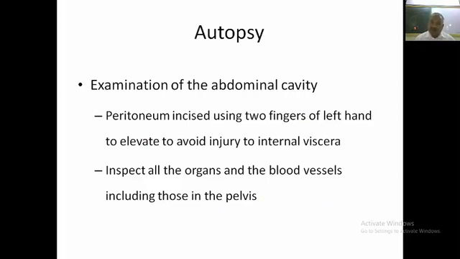Examination of abdominal cavities. Again, find out the cause of death. Fluid or blood in the peritoneum. In one case, the rupture of the spleen was found. The peritoneum was full of blood and the spleen was ruptured. And the police story was not according to the cause of death. On further interrogation,